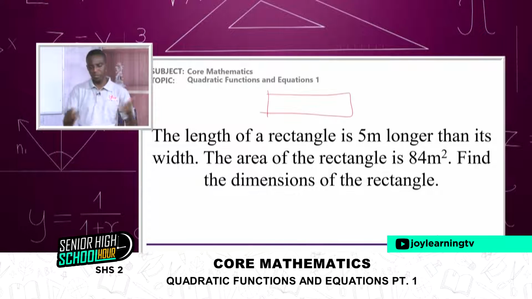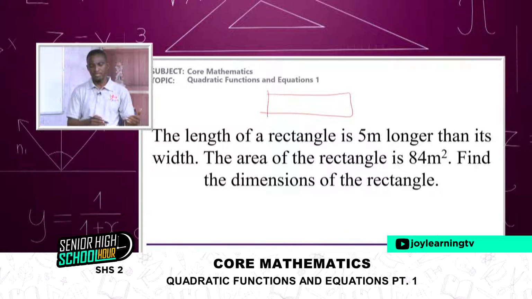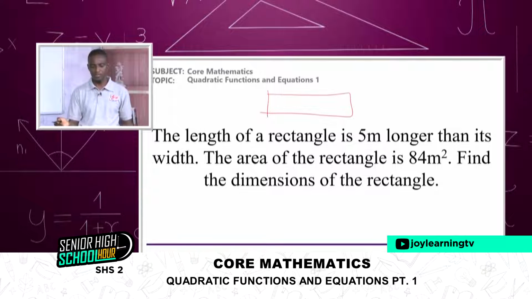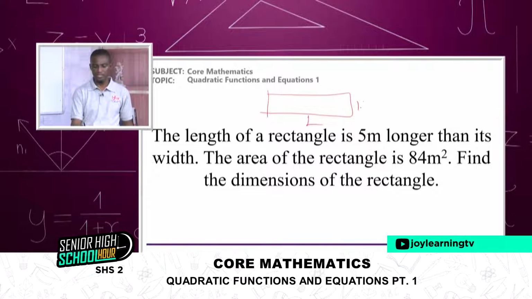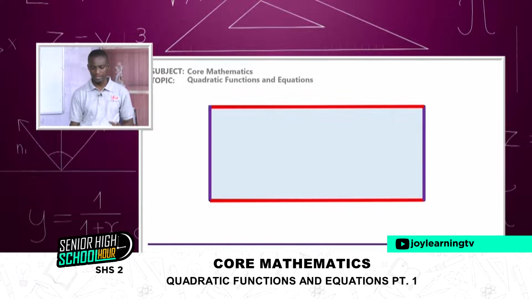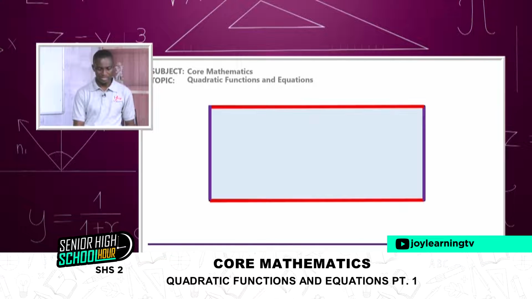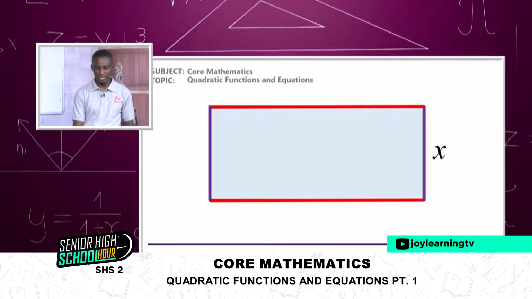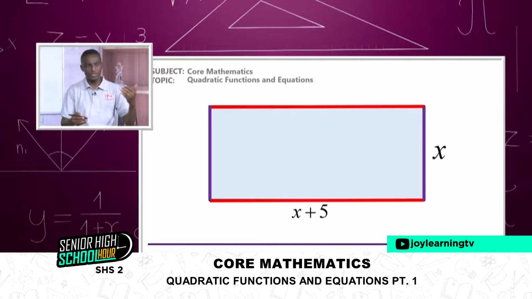So let's see what the width is. The area has been given as 84, and we want to find the dimensions of this rectangle. If here's the length and here's W, we want to find the dimensions. So let's have this as our rectangle, purple being the width. Now the question says the length is 5 meters more. So I want to represent the width by x, and then the length is x plus 5.